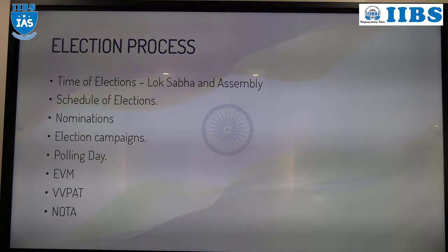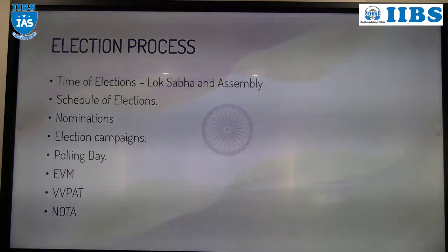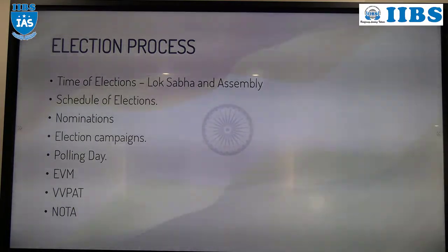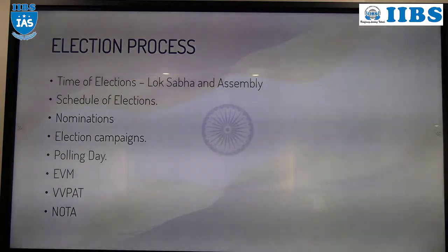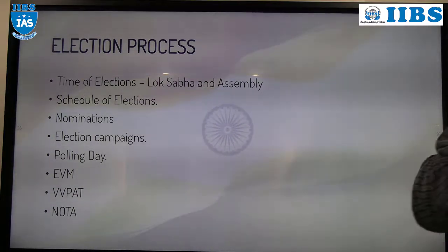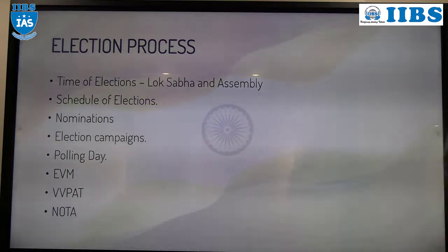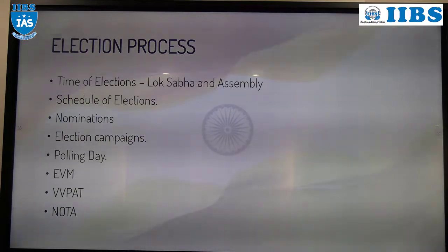Then in the last Lok Sabha election, the 17th Lok Sabha election in 2019, the Supreme Court ruled that VVPAT should be introduced in all polling booths across the country. So if you get an opportunity to cast your vote, check: just beside the EVM machine, one small box will be there.